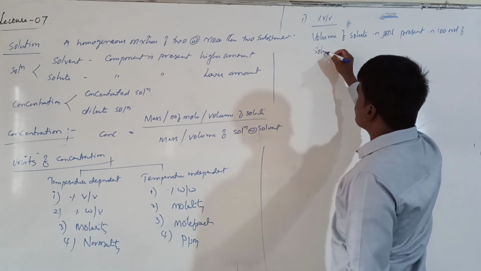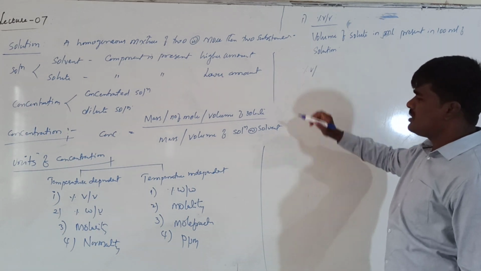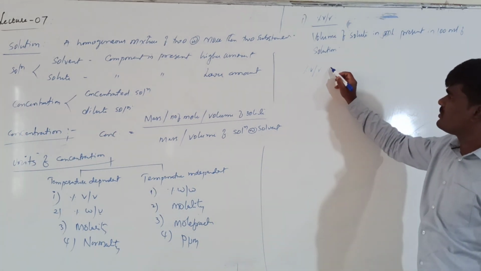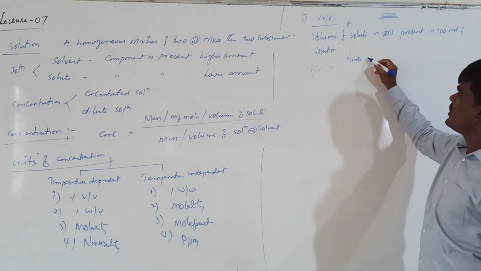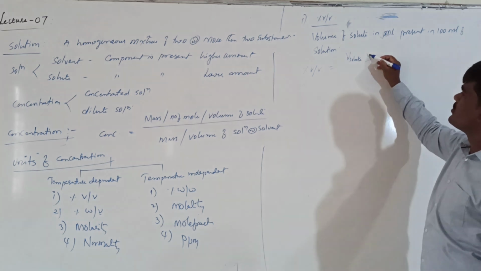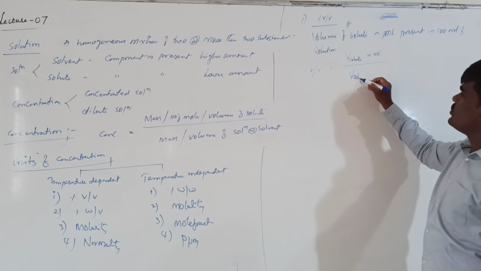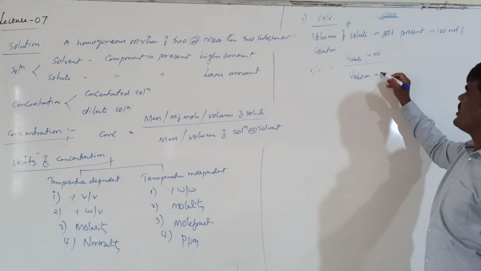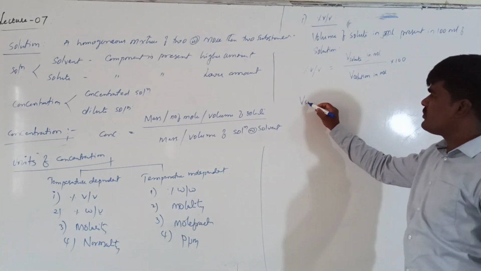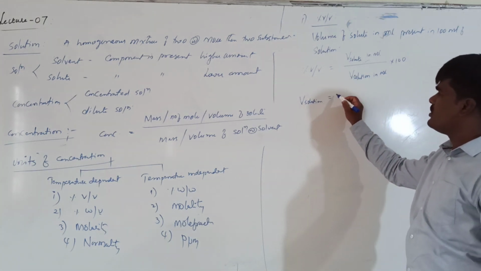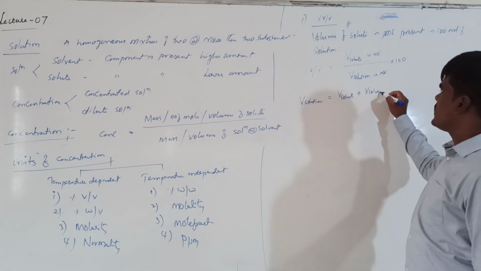Then what is the formula? Percent volume by volume is equal to volume of solute in ml upon volume of solution in ml into 100. Here volume of solution is basically equal to volume of solute plus volume of solvent.